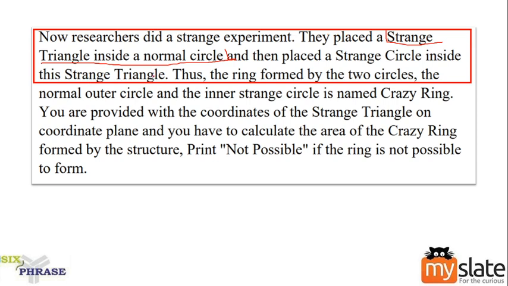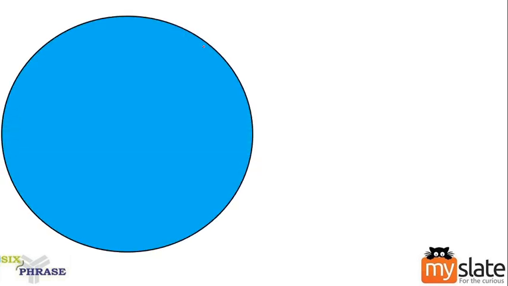We will do one line at a time. Strange triangle is placed inside a normal circle, which means we have a normal circle, and inside this normal circle, the strange triangle is placed. What happens when a strange triangle is placed?